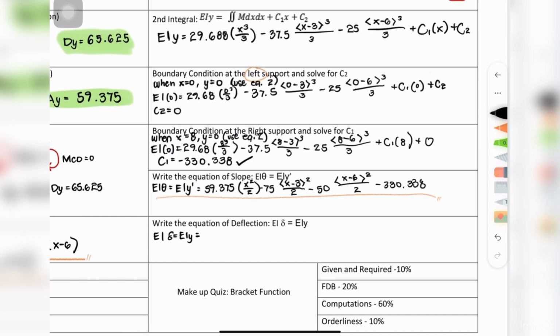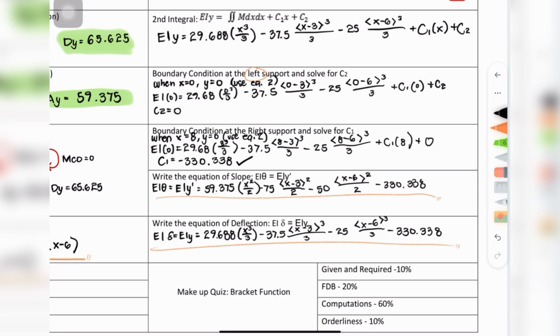Now, for the equation of the flexure rigidity multiplied by the vertical deflection, we'll simply be using the second equation, which is the second integral, and substituting our values for C1 and C2. After putting it all together, we get 29.6875 times x cubed over 3 minus 37.5 times the bracket of x minus 3 cubed over 3 minus 25 times the bracket of x minus 6 cubed over 3 minus 330.338, and we won't be including C2 as it equates to 0.